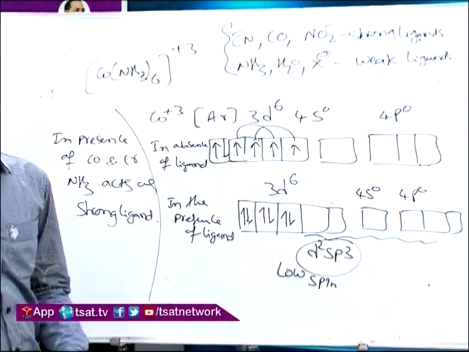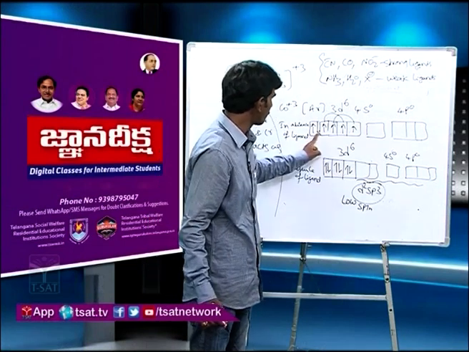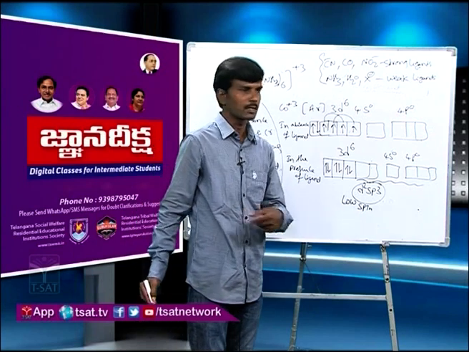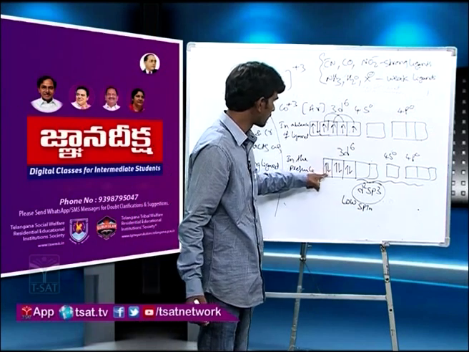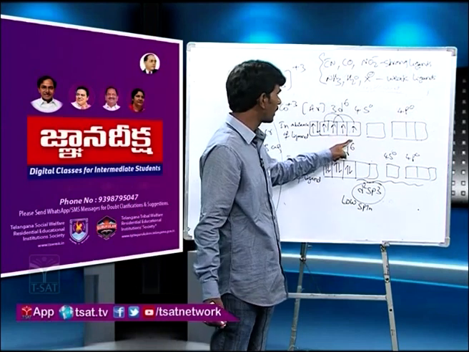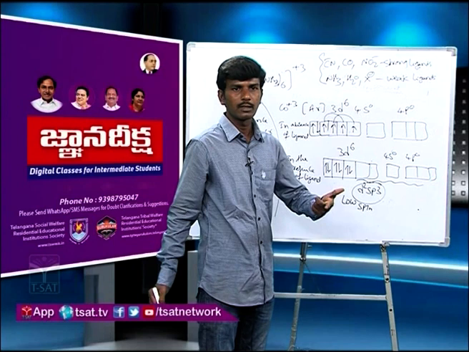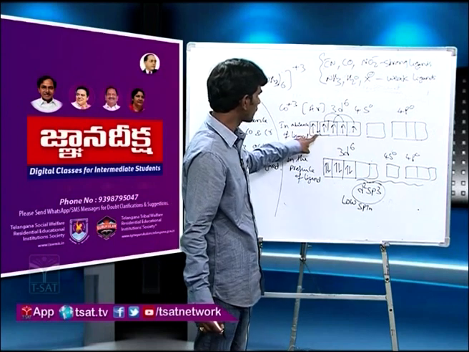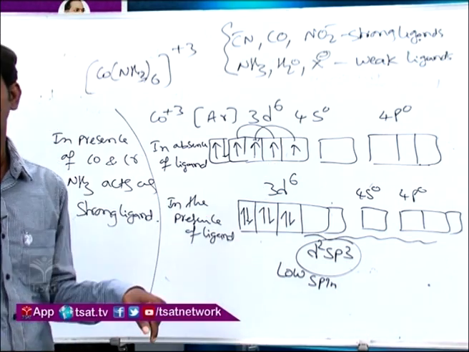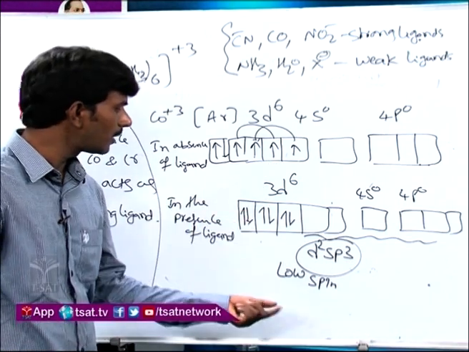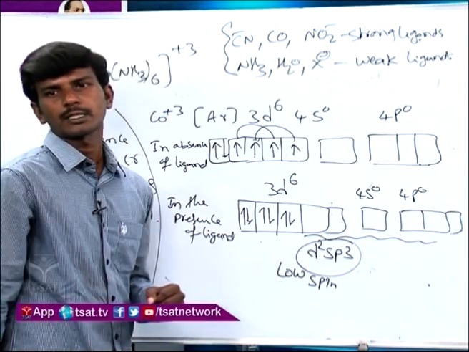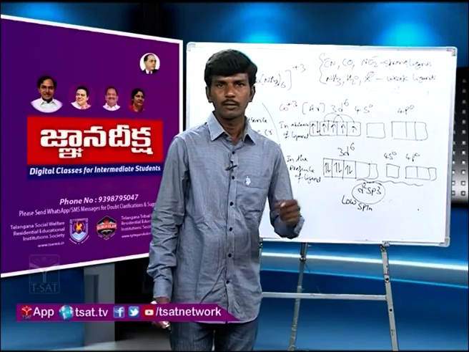Why is it low spin? If you calculate the spin, if unpaired electrons are there, spin will be more. Whenever pairing takes place, the plus and minus cancel. So it will have low spin. If pairing is not happening, then it will have high spin, because more unpaired spin remains. If pairing is happening, spin will decrease. That's why it is called a low spin complex or inner orbital complex.